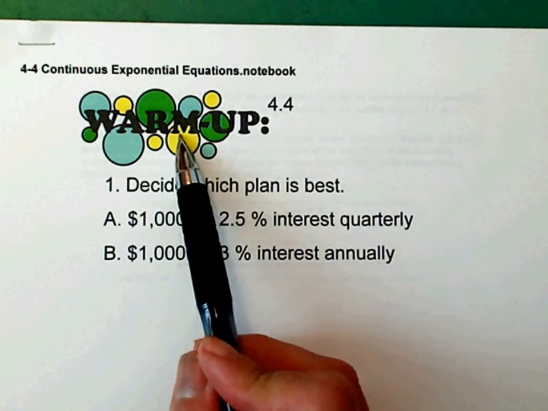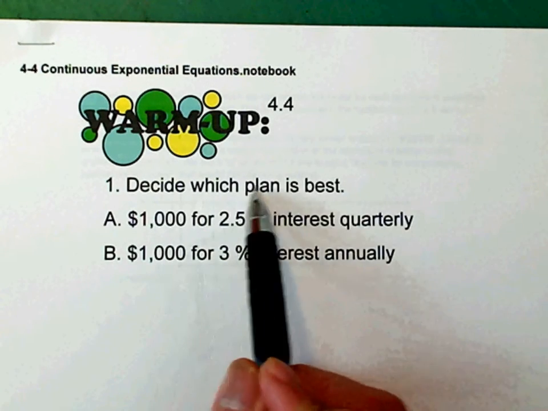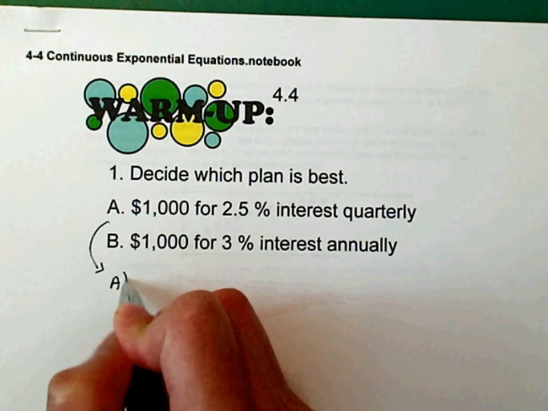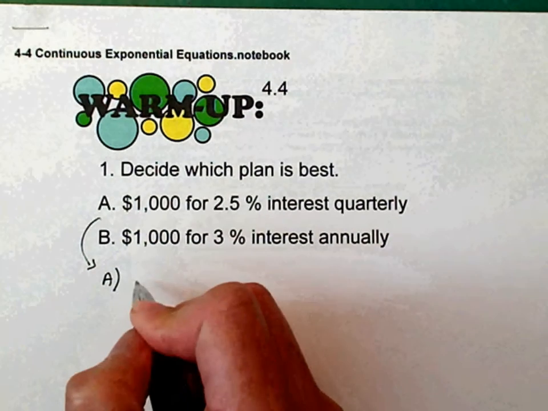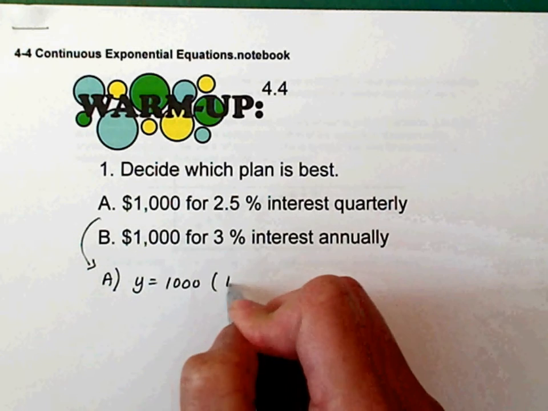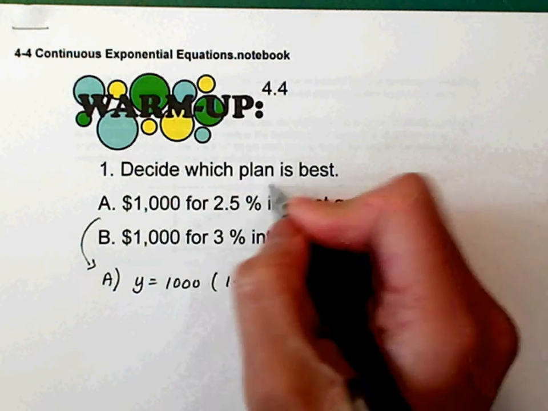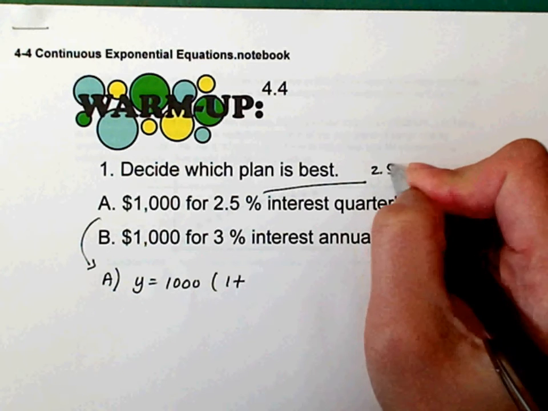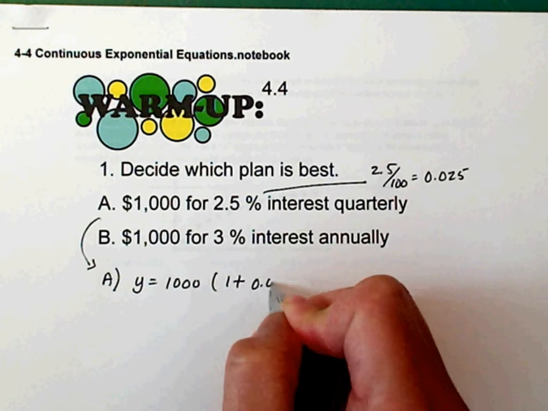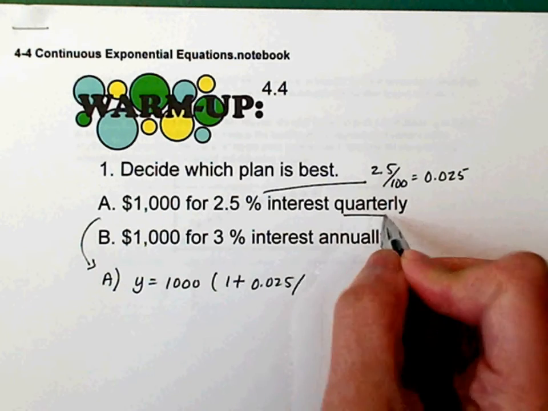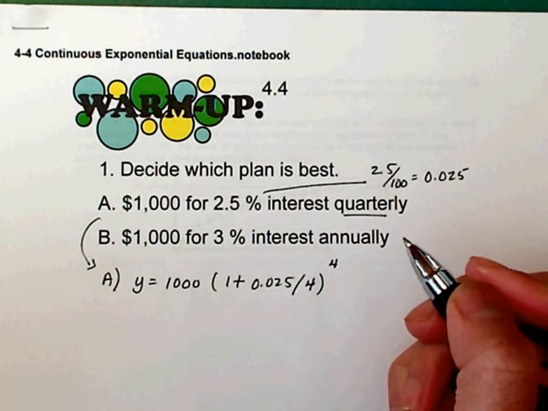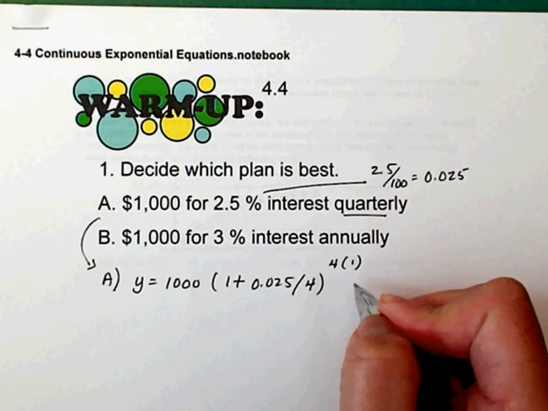So, the warm-up, 4.4. Decide which plan is best. Which one is the better plan? Let's take a look at A. You have $1,000 and it's increasing by 2.5%, which is the same as 2.5 over 100, which is 0.025. And it is quarterly, so your N is 4. We'll just pick 1 year and see which plan is the best.